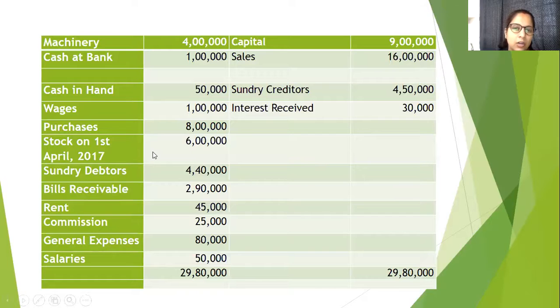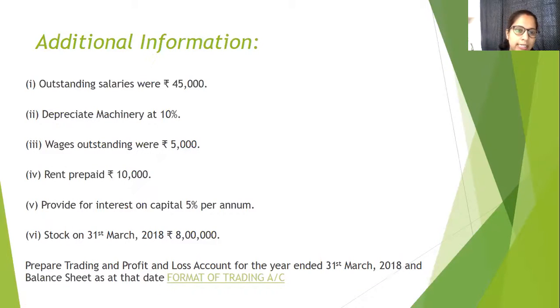Now we will see closing stock. Closing stock is given outside the trial balance. So again, it will have two entries. Where will we show it? Obviously, we will show this in the trading account. We will also cover this in the balance sheet, which I will discuss later, not now. Any information outside the trial balance will have two entries, or two times it will be taken into consideration.